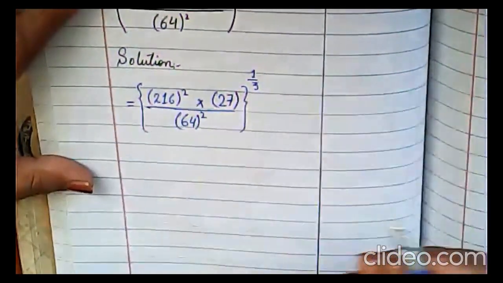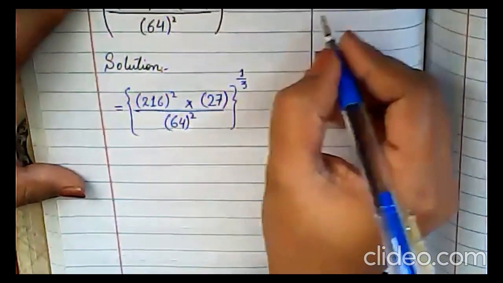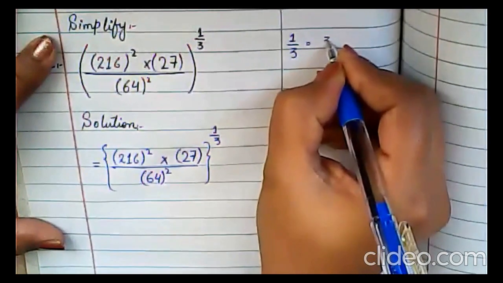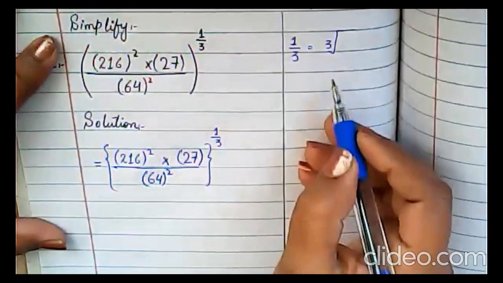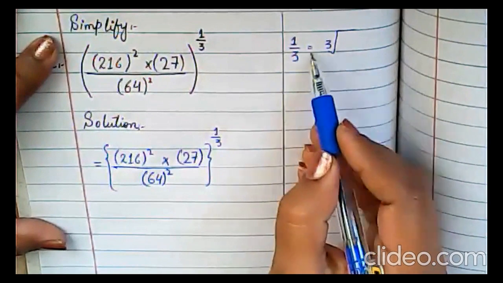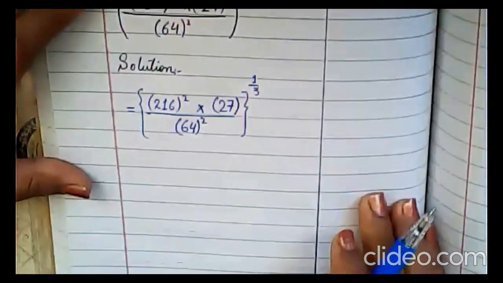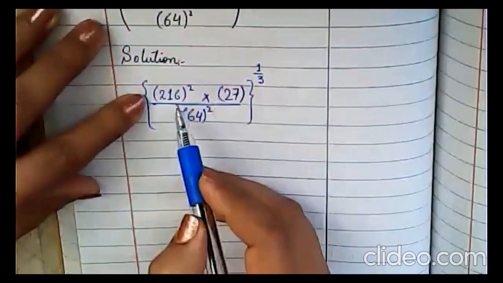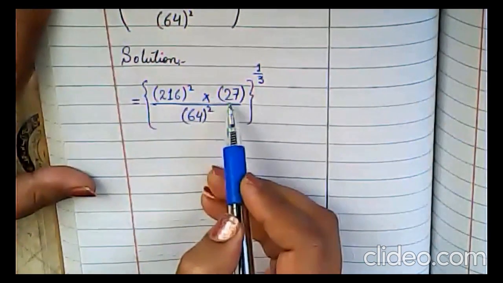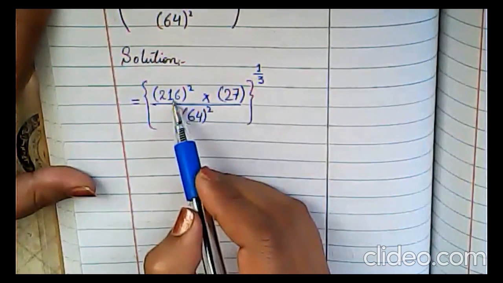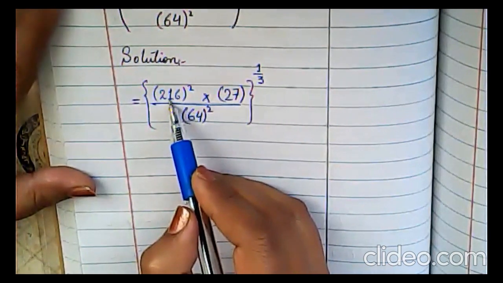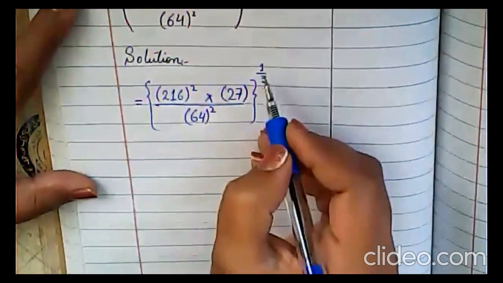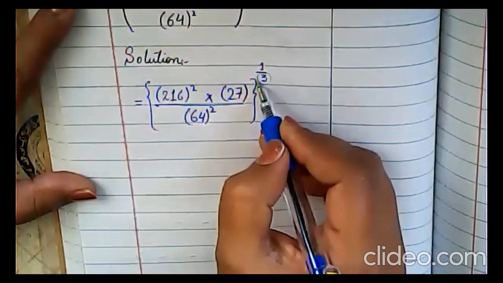Now look at here. What does it mean, 1 upon 3? As you all know that 1 upon 3 is equals to cube root. It is equals to cube root. Now 1 upon 3 or cube root, both are the same thing. So what does it mean? It has cube root, means here in the denominator you have cube. So what you have to do, inside the brackets, whatever number is given, you have to take the cube of 216, cube of 27, and cube of 64. Why cube? Because this is the cube root, 1 upon 3.